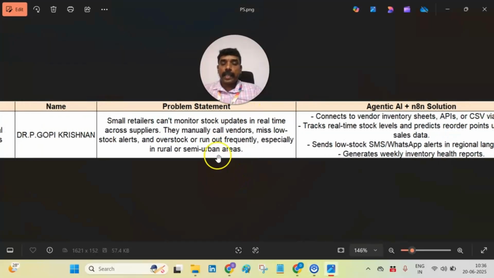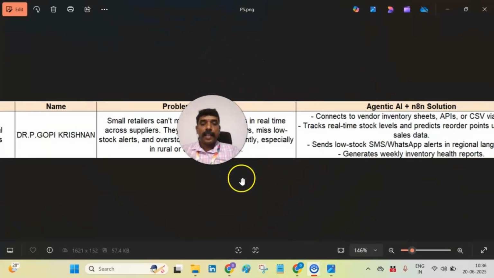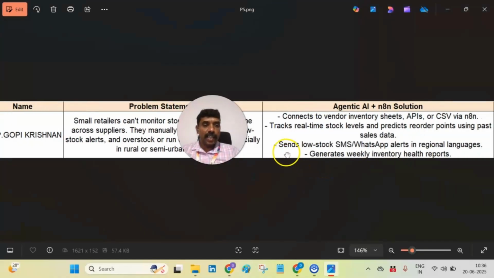The small retailers cannot monitor stock updates in real time across the suppliers. They manually call the vendors, miss low stock alerts, and overstock or run out frequently, especially in rural or the semi-urban areas. The solution must be given using the Agentic AI, and I have to use the Agentic AI tool, N8N tool, to create the workflow for the problem statement.